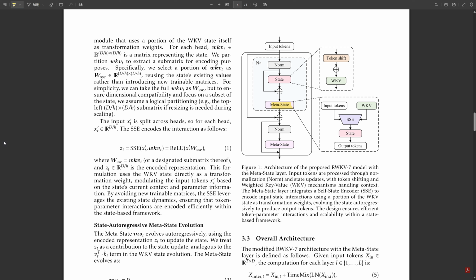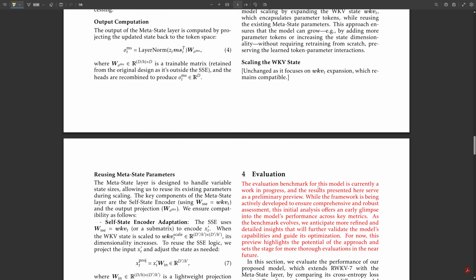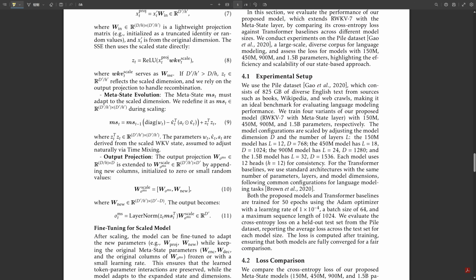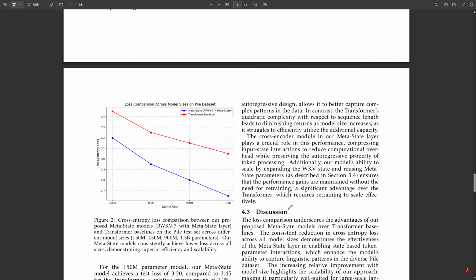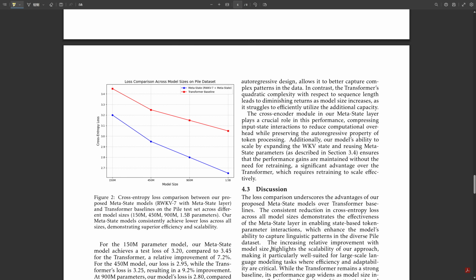Okay, that tackles the second big limitation. Now, does it actually work? What did their experiments show? The preliminary results look quite promising. They tested it on the Pile dataset, a standard large text corpus. Yep. And they compared metastate models of different sizes, 150 million parameters up to 1.5 billion, against standard transformer baselines of similar sizes.